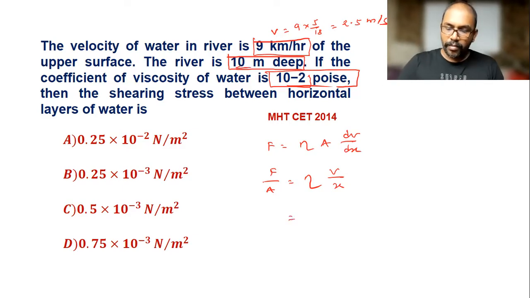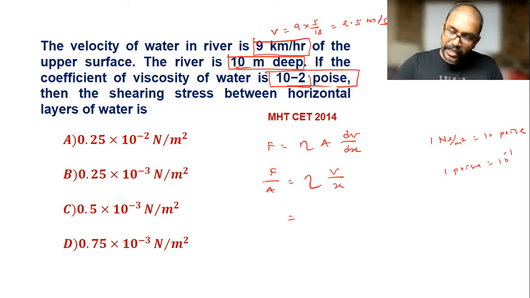But here the coefficient of viscosity is given in poise, which we have to convert into the SI system. We have a relation here, 1 Newton second per meter square is equal to 10 poise. So 1 poise is 10 raised to minus 1 in SI system.